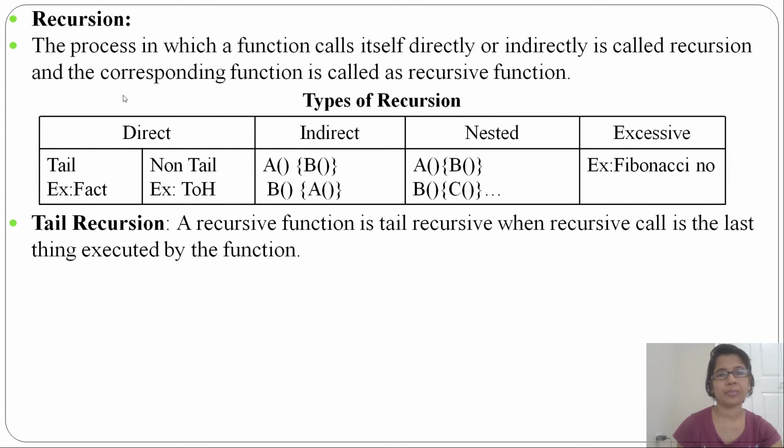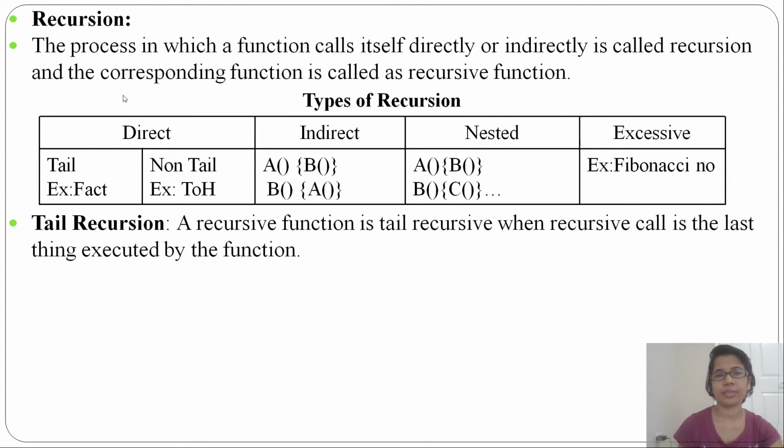Then indirect, from the name you can identify. Indirect means suppose a function is calling another function and that function is calling the first one, like A is calling B and B is calling A, so that is indirect recursion. Nested recursion: suppose one function is calling another function, then that function is calling some other function like that, then it is called nested recursion.